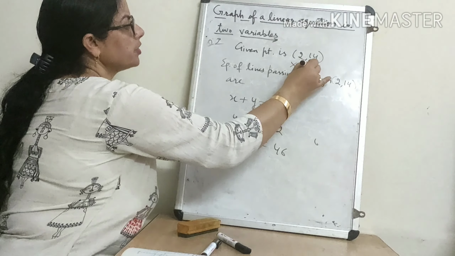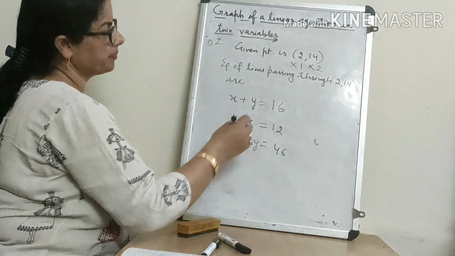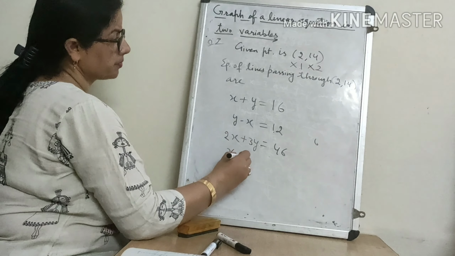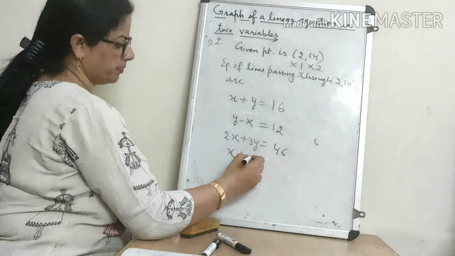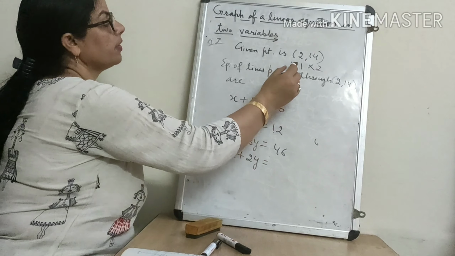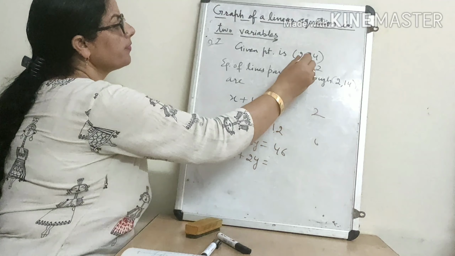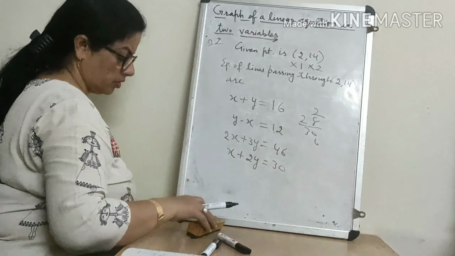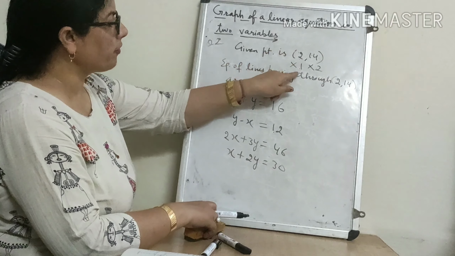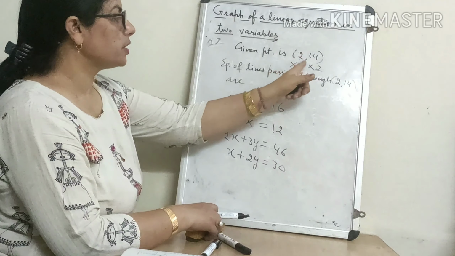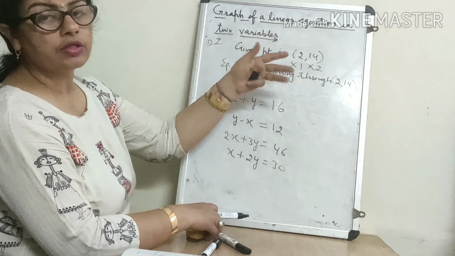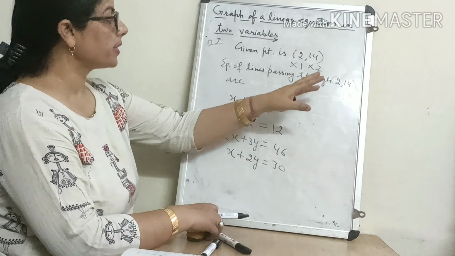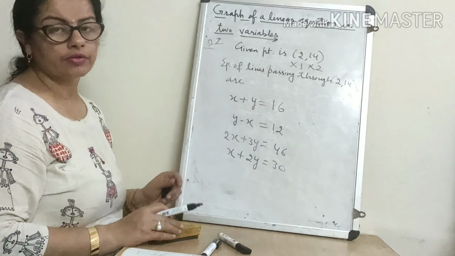Multiply this by 1 and this by 2 and then add. See, 1 into x, that is x, plus 2 into y, 2y. If you multiply this by 1, then 2. If you multiply this by 2, 28, means 30 will be there. You can do this, you can multiply by 5, this you can multiply by 4, then subtract or then add. Anything you can do. Multiply this by 10, this by 3, then add or subtract. As many equations as you want to write, you can write.